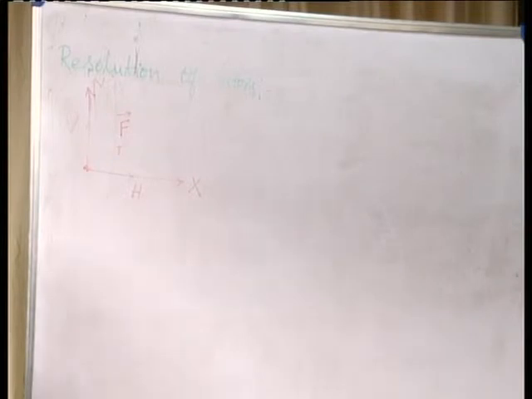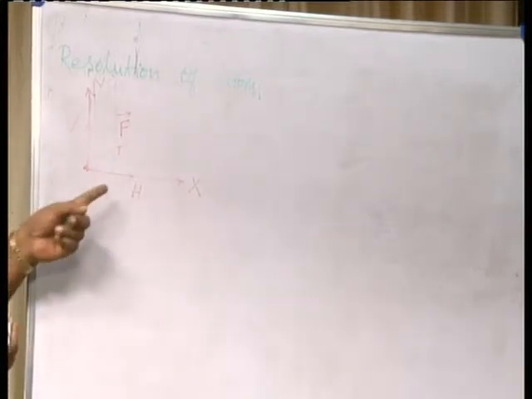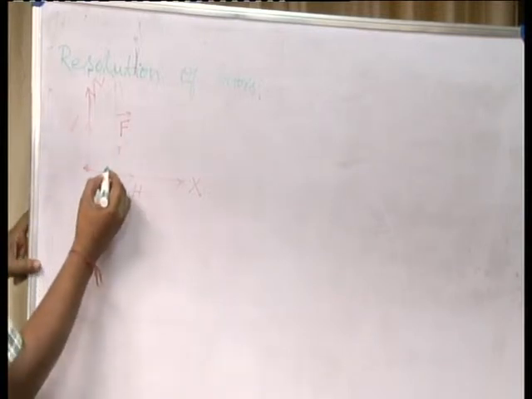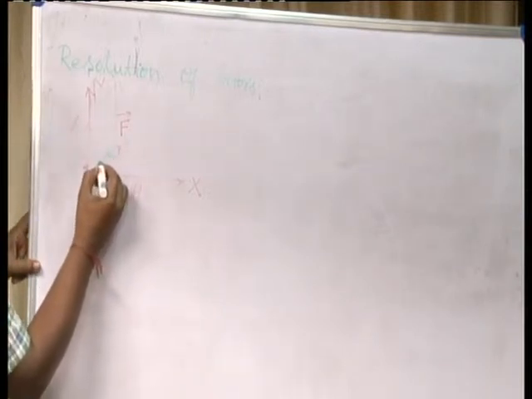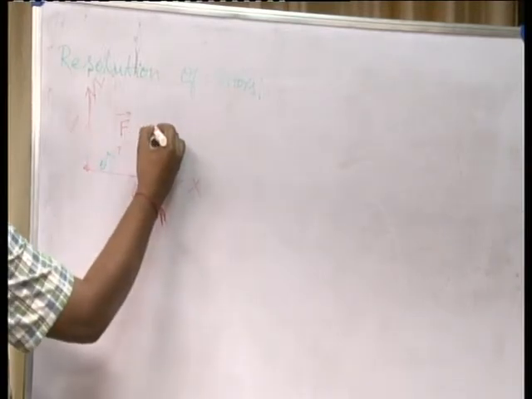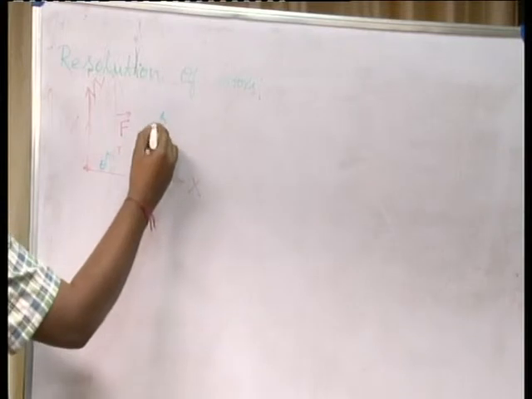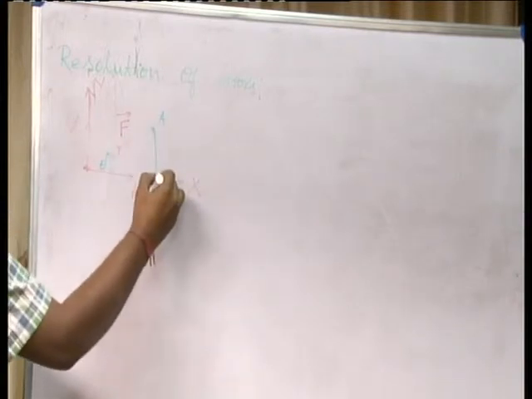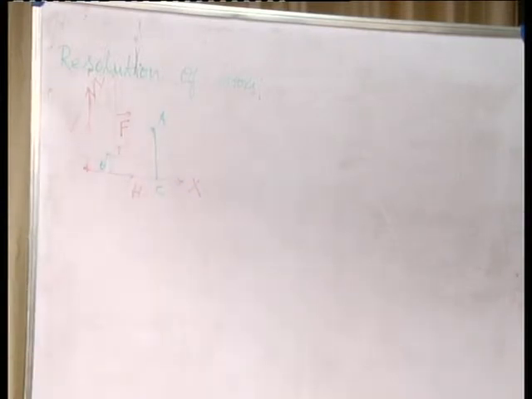Now, let us consider a force F which is inclined at an angle theta with the x axis. What are its horizontal component and its vertical component? For our convenience, the direction of the force is OA. Draw AC perpendicular to the x axis.